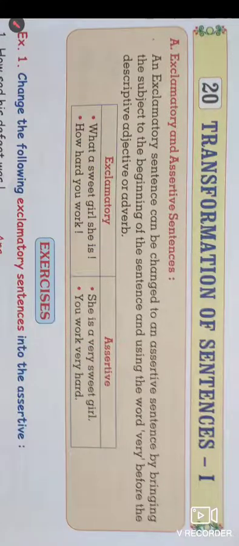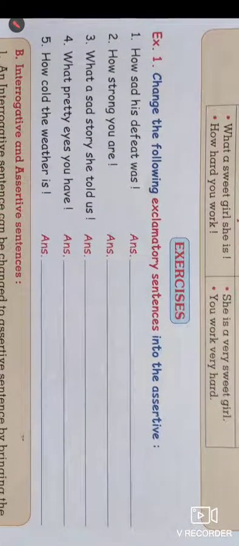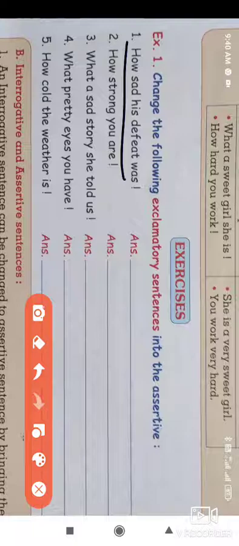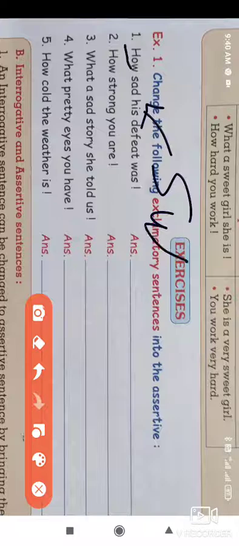Now look at the exercise given below, where we have to make each sentence assertive, from exclamatory to assertive. Look at the first sentence, that is, how sad his defeat was. In this sentence, his is the subject.